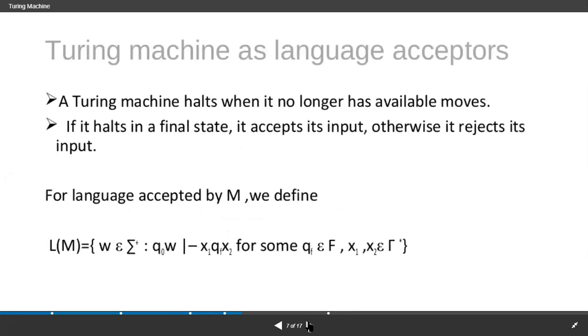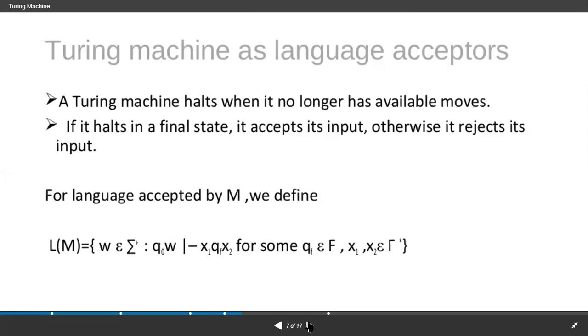And here we're having a concept like Turing machines as language acceptors. Here, when the Turing machine halts, when we can halt in a final state, and how it gets accepted, that's the thing that I'm explaining now. The concept of this is Turing machines as language acceptors. That's the name of this concept.